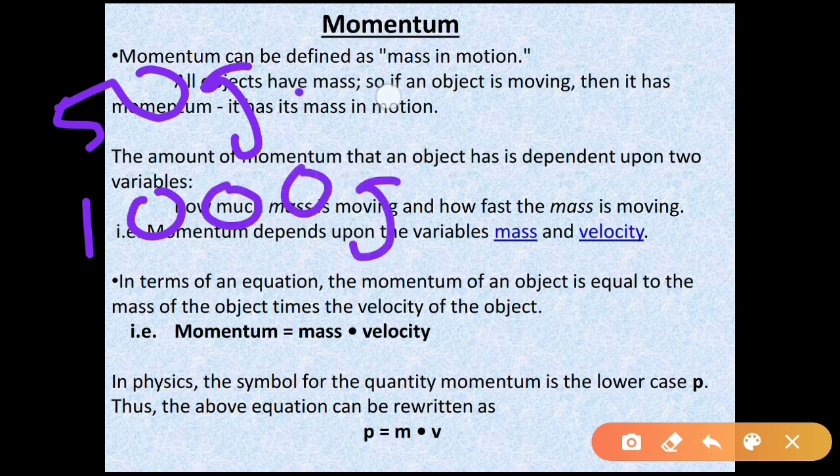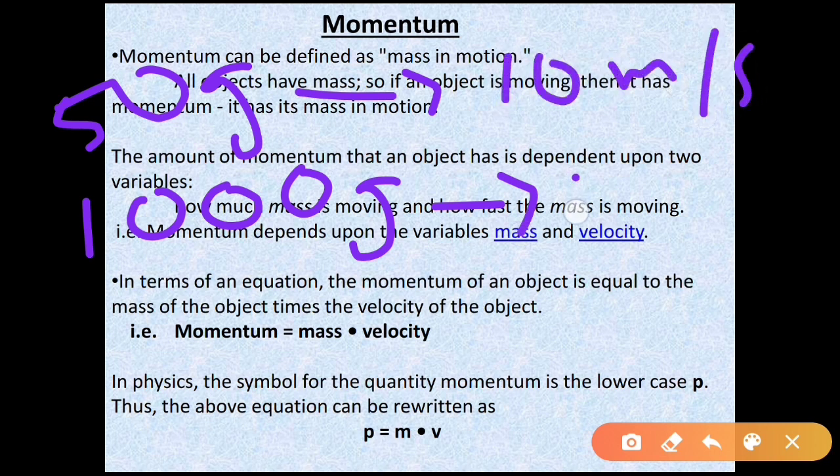Now I throw both balls with the same speed, 10 meters per second. Which can you catch easily? The 50 gram object, when it stops on your hand, will exert a very small force, so it won't hurt or damage your hands.